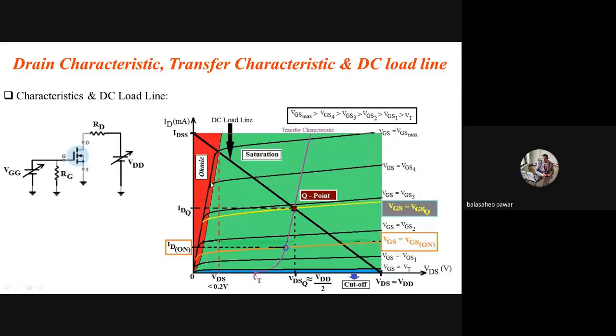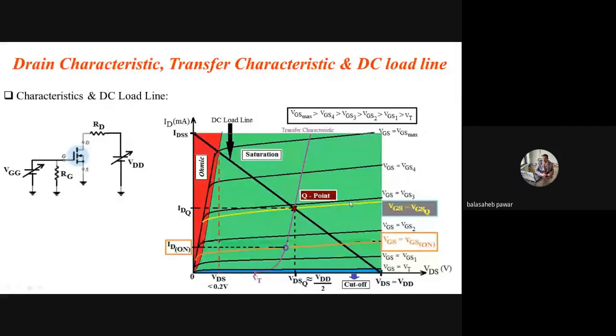In this output characteristic, I have shown three different regions with different colors. See, this red region is known as the ohmic region, because in this region the current increases somewhat linearly, and later on the current almost remains constant. I purposely shown here a slight slope of this line in the saturation region. What is the reason behind that? That we will discuss later on. Generally, we say that after this point, for any curve, the current remains constant even if the applied VDS is increased. But purposely here I have shown a slight slope, which we will discuss later on.